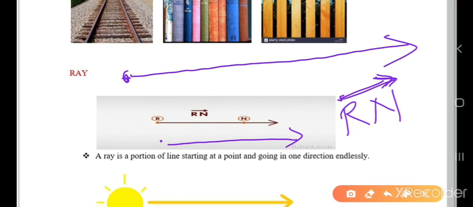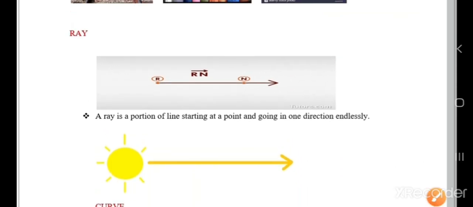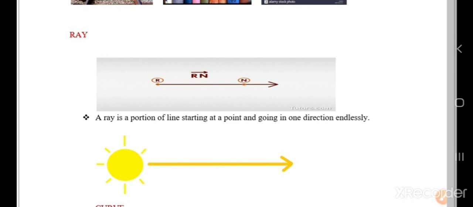It can be denoted by starting with R and then N, and you will write it as ray RN. The sun rays you can see. A ray is a portion of the line starting at a point and going in one direction endlessly.